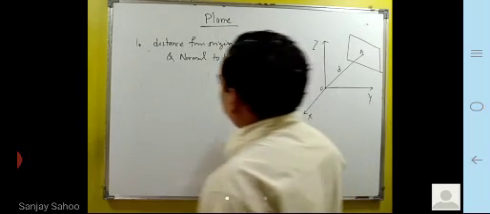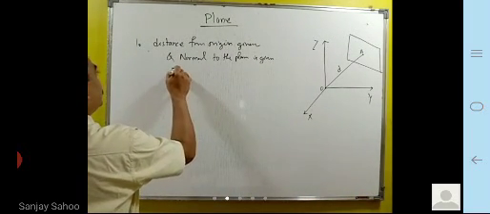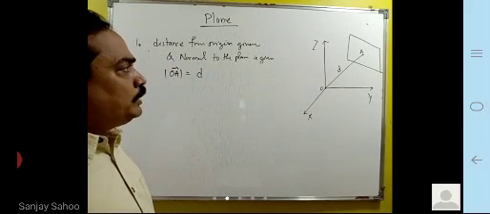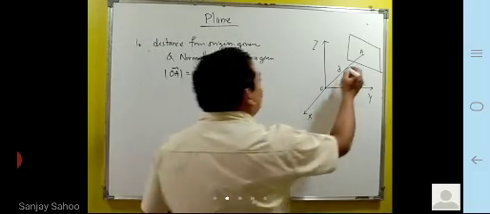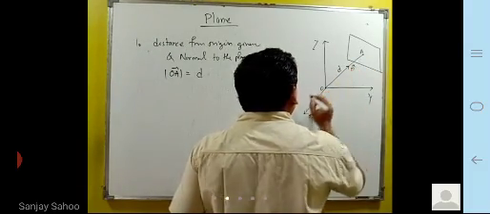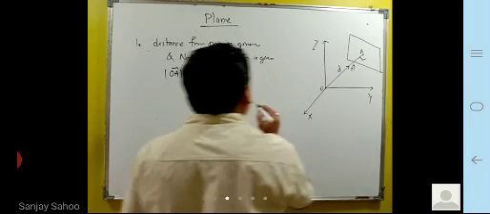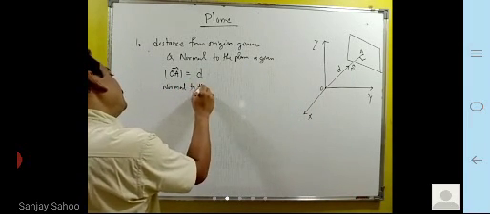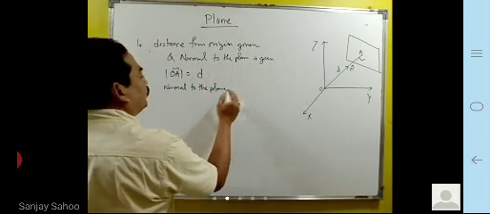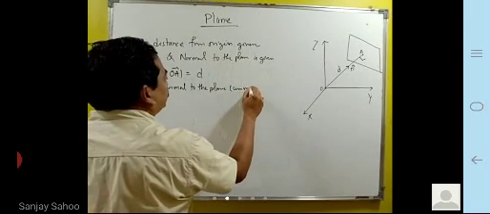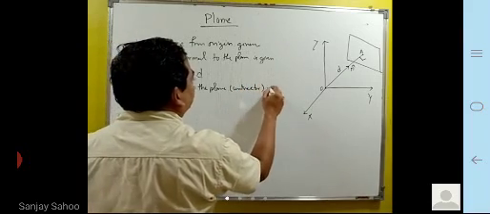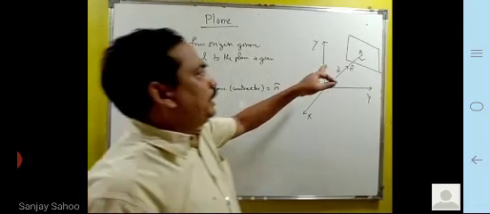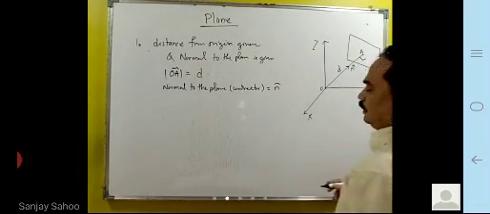That means the modulus of OA is D. And another thing, there is a unit vector n cap, the normal vector which is perpendicular to the plane, given. In this case, the equation of this plane can be determined uniquely, right?